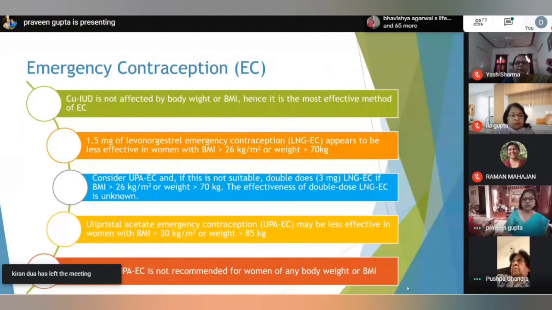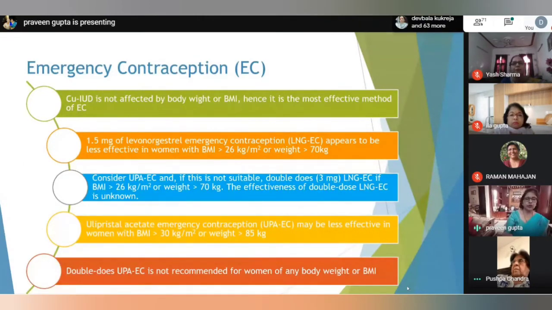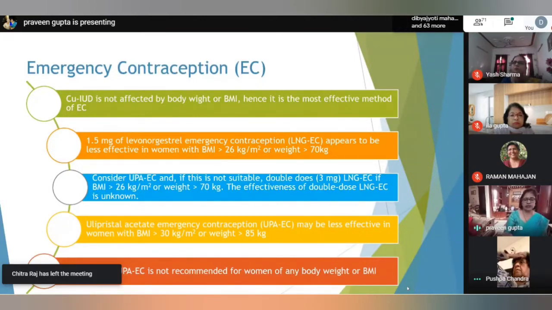Double dose of LNG EC might be used in these patients with a higher BMI, more than 26 kg per meter square. The effectiveness of double dose LNG EC is unknown. The studies are still in progress.